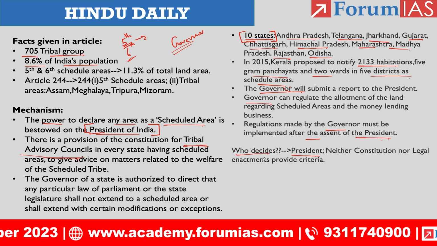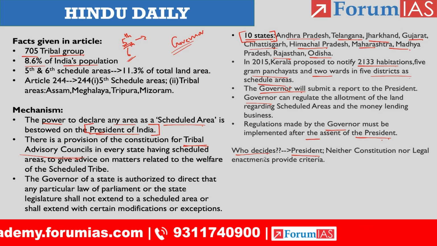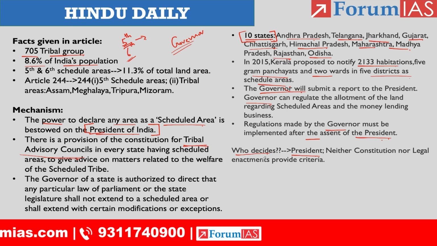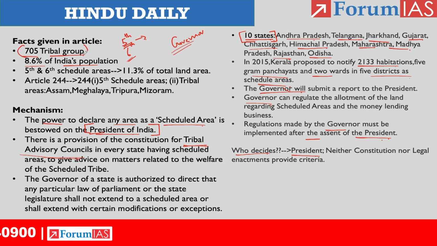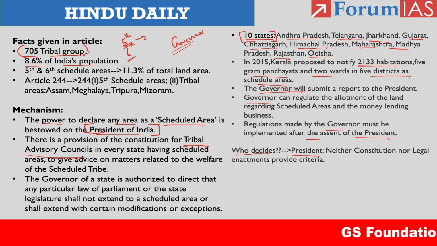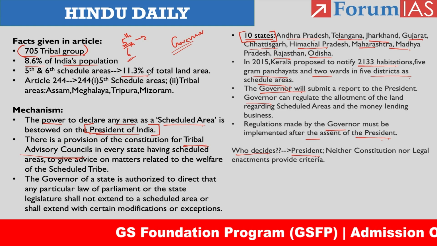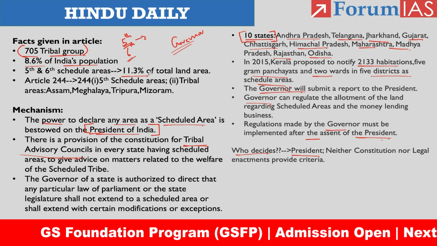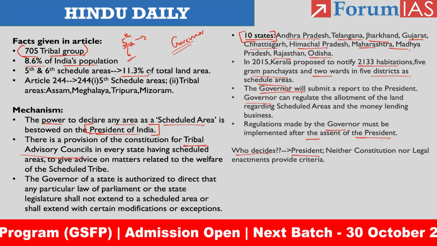So let me tell you once again, with respect to the tribal population, they have provided certain facts. First, they state that in India we have almost 705 tribal groups, constituting almost 8.6% of India's population. And with respect to the 5th and 6th scheduled areas, we have almost 11.3% of the total land area. So under the 5th and 6th Schedule, we have 11.3% of India's total land area.